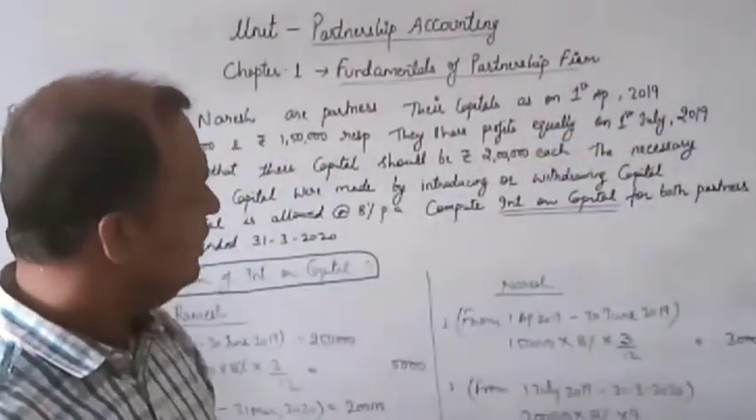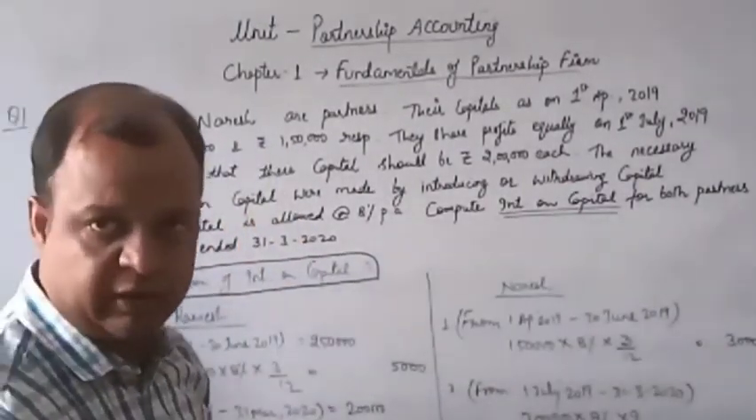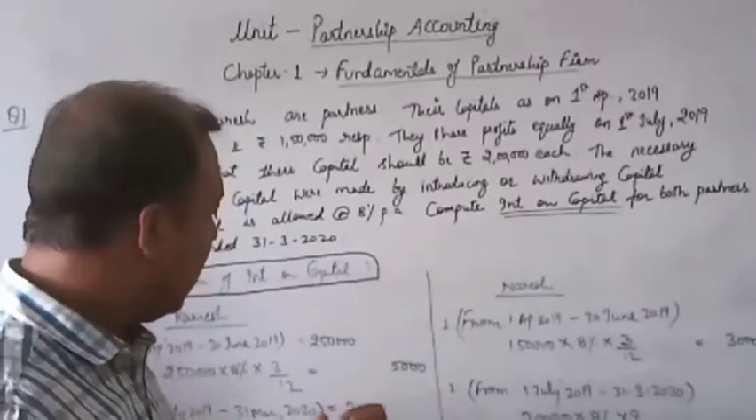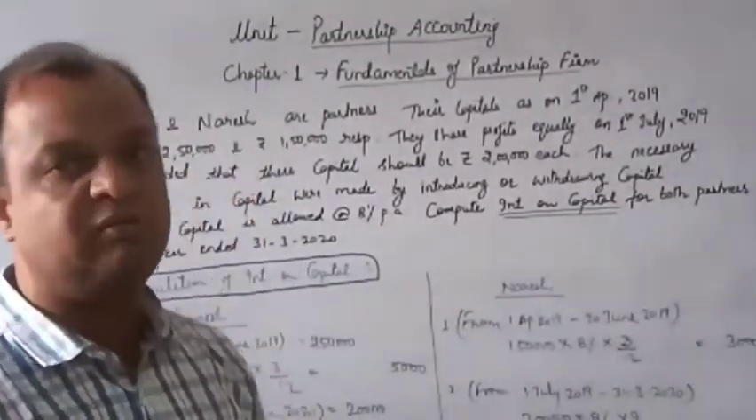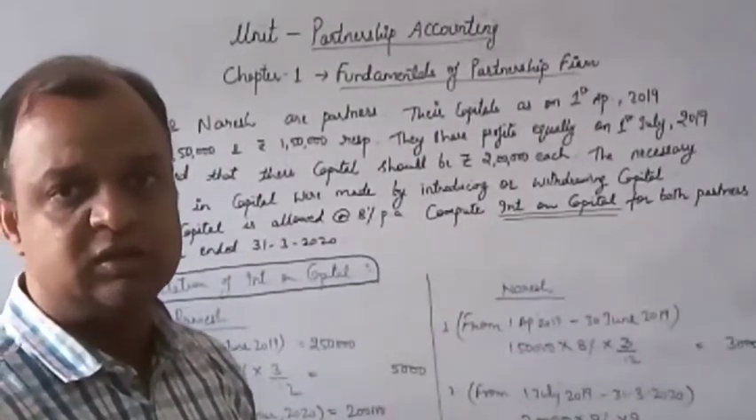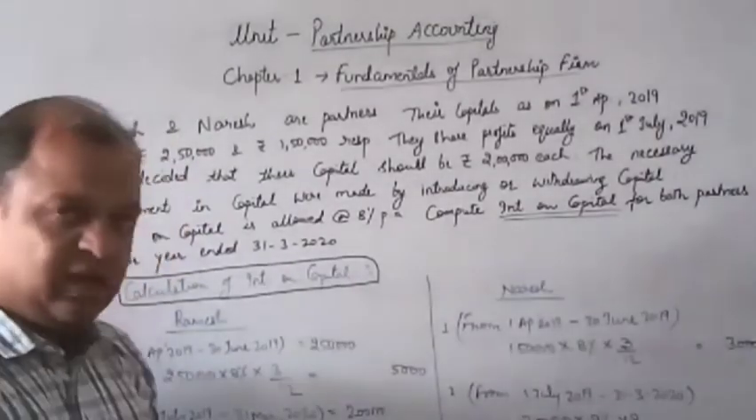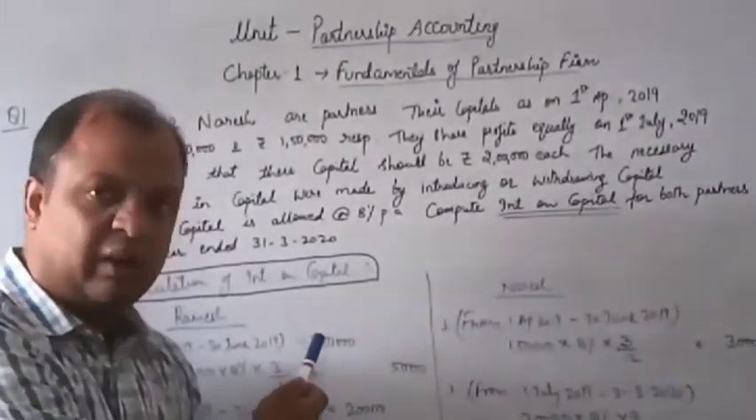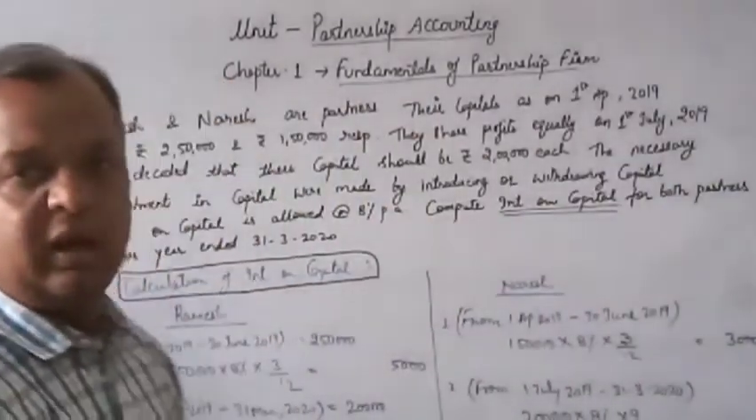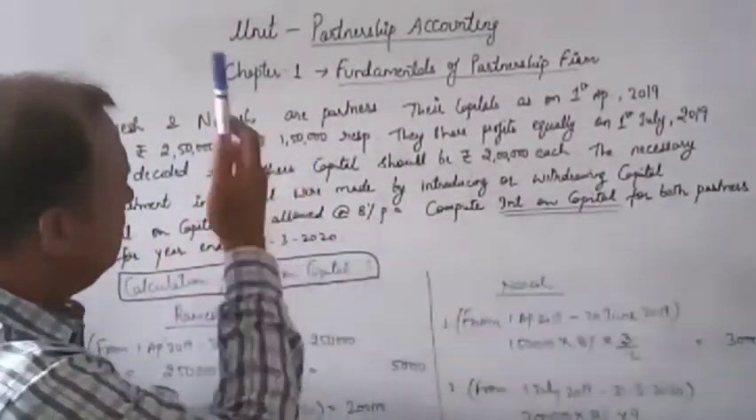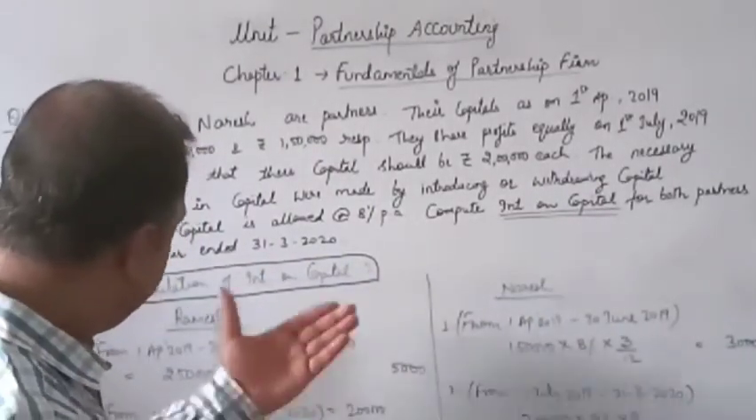And at the beginning of the year, capital of the partners are 2,50,000 and 1,50,000 respectively. So this means that the capitals of the partner is itself the initial capital which is invested in the business, that is the opening capital. Okay, so once again, to proceed with interest on capital, interest on capital is calculated on the opening capital, and opening capital is 2,50,000 and 1,50,000. So we will proceed with interest on capital.